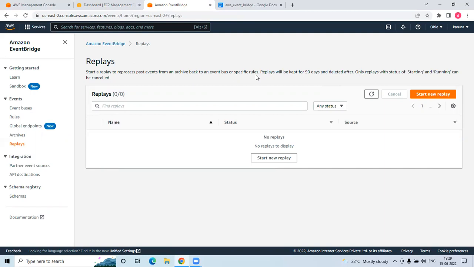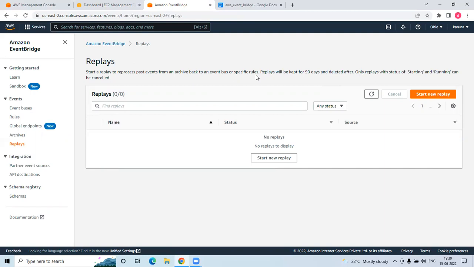Replay is one of the processes, like a reprocess. Once again, it's processing from the past events. Let's say once archived for 7 days, what will happen? All the events will be archived. Then what does replay do? What's the job? The job of the replay is to process the past events.